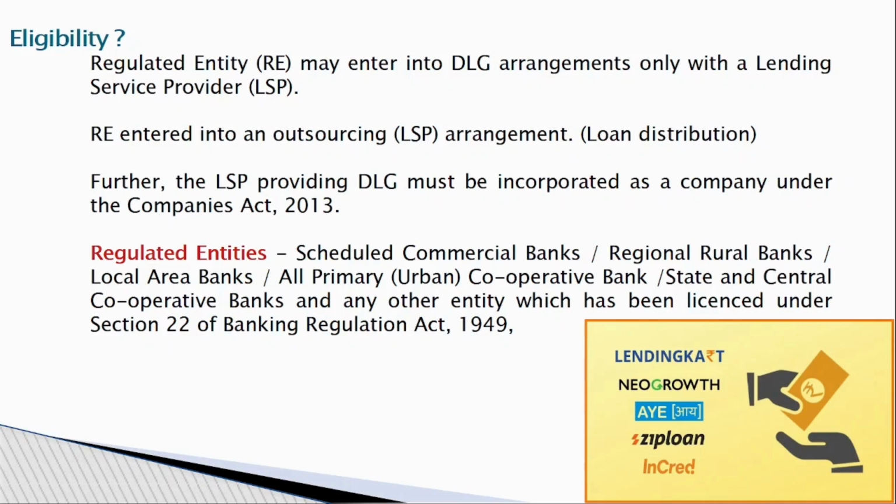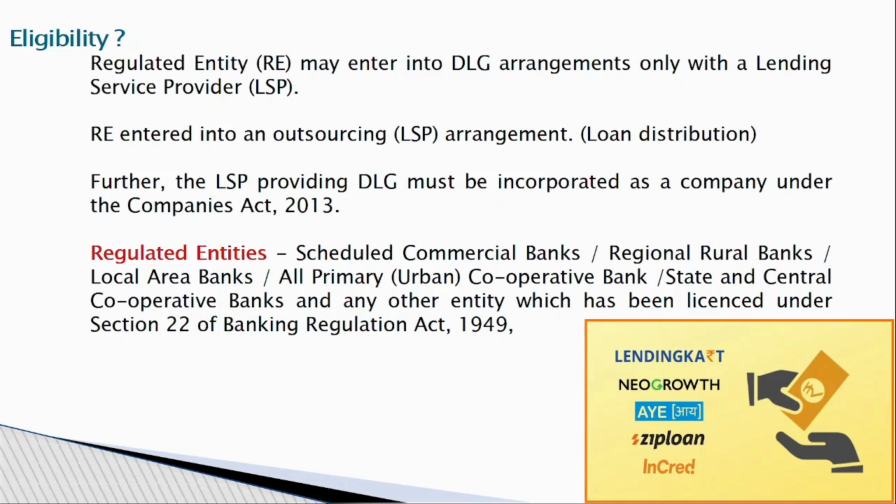These LSPs will handle the loan disbursement. For the loan disbursement, regulated entities have a tie-up with the LSP. The same LSP will give the default loan guarantee amount also. These LSPs must be incorporated as a company under the Companies Act 2013.